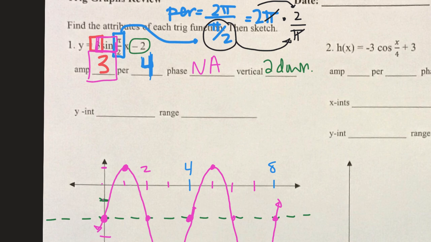So now let's do the analysis. Where does it cross the y-axis? Well, it crosses the y-axis there at (0, -2). That's where it crosses the y-axis, and the range is from 1, 2, 3, 4, 5. This is -5 in the y to +1. So the range is from bracket -5 to positive 1 brackets.